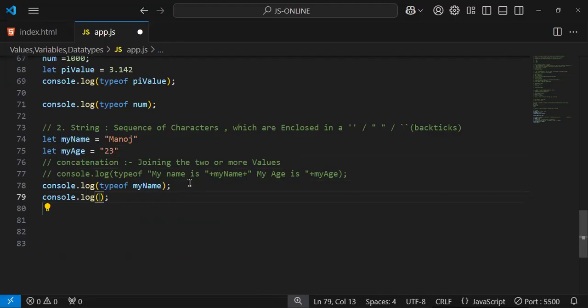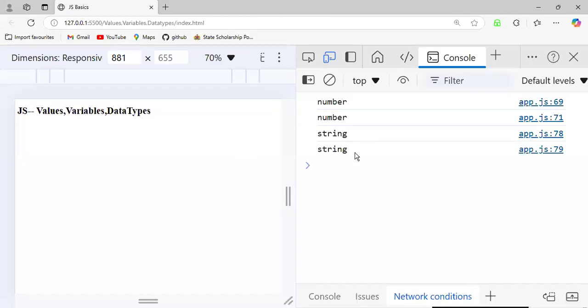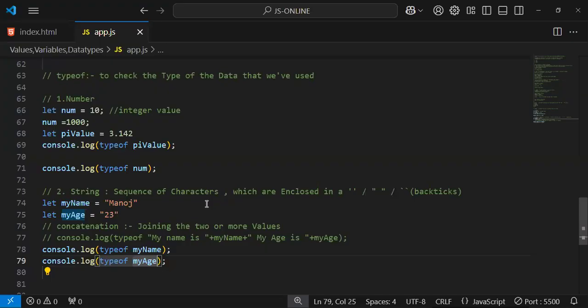Why? Because strings are enclosed in double quotes. That's it: number, string, and string. I hope you got both the data types. Okay, fine.